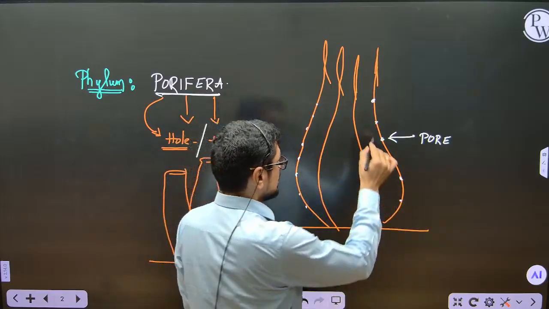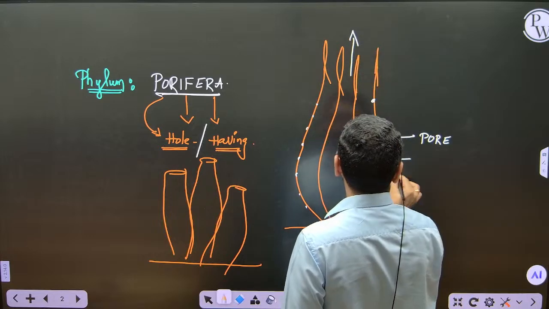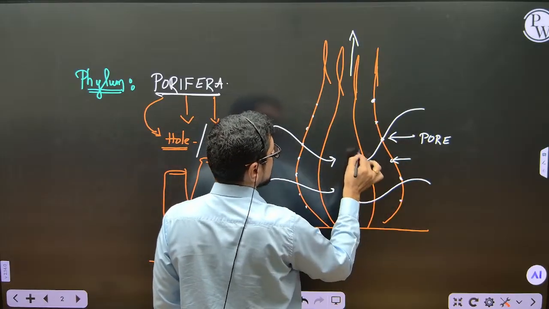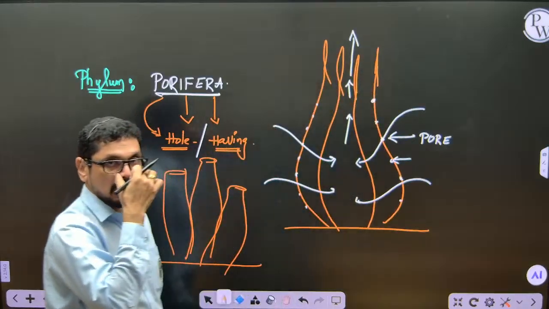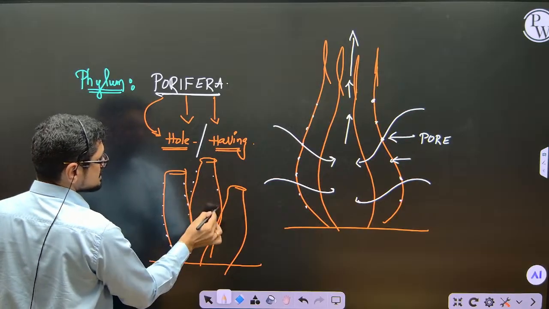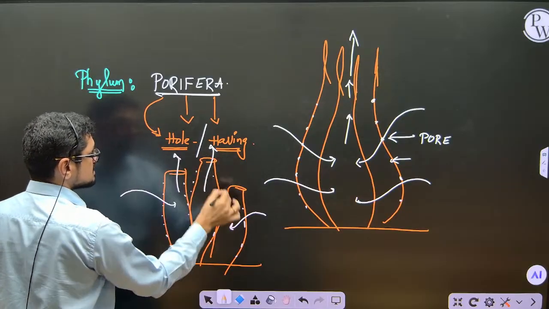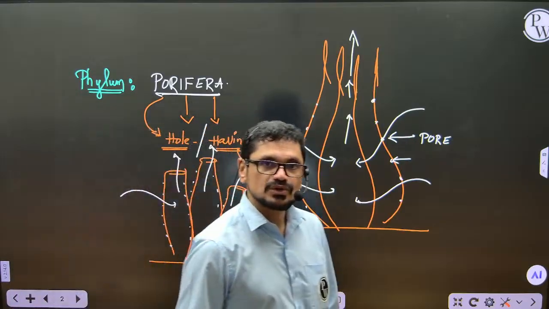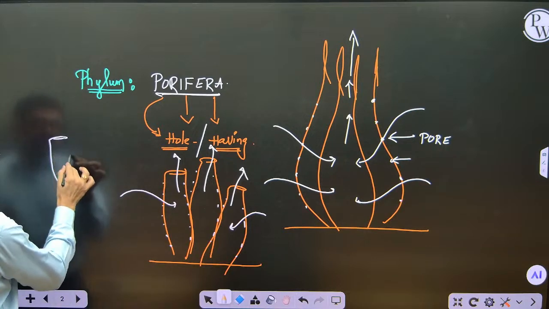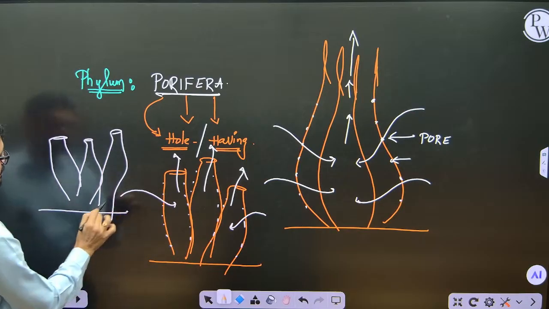Here a number of small openings are present, and there is a large opening present here. The animal lives in the water. Water enters into the body through the small holes and goes out from the body like that. This animal is called the sponge. In an ocean environment, it appears like this.